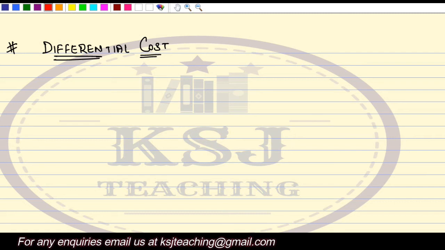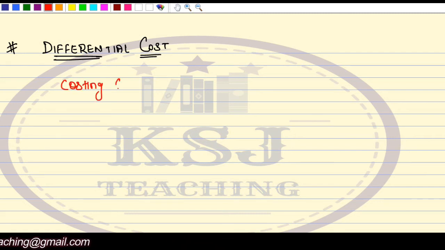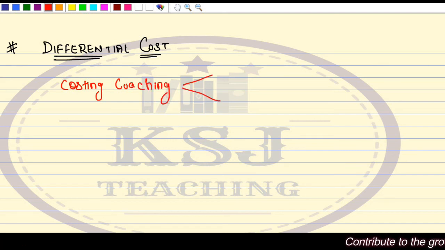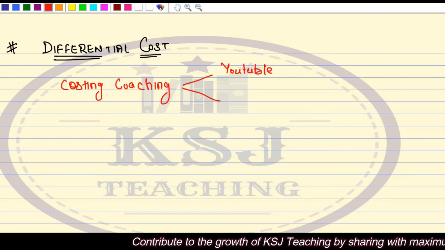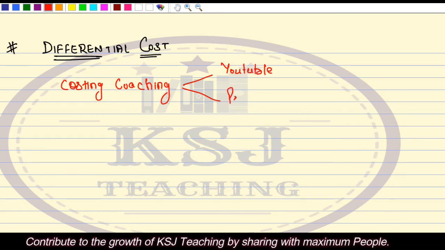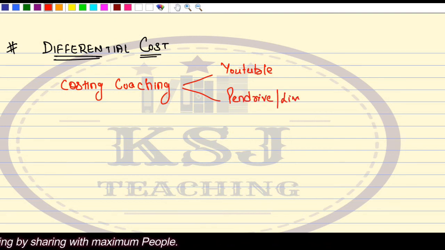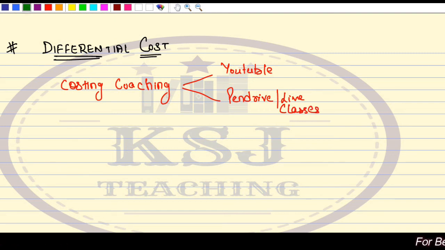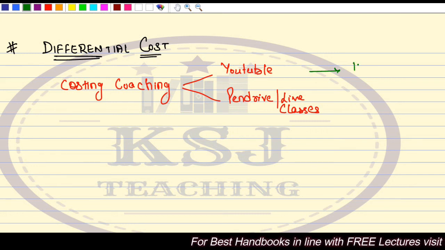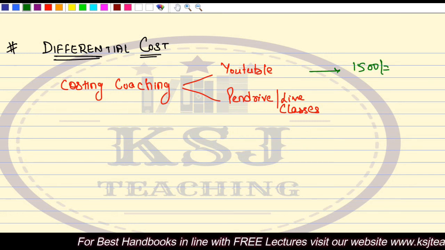Try to understand. Say you want to take the costing coaching. Now you have two alternatives in this: whether to study from YouTube, or whether to go for the pen drive classes or the live classes. Now what is the cost that you will pay if you study from YouTube? The cost that you will pay is say 1500 rupees, in terms of buying only the books.